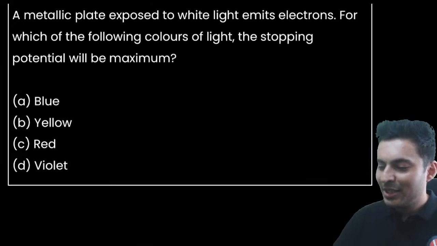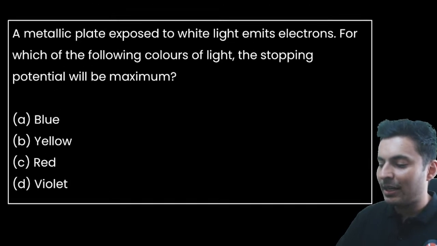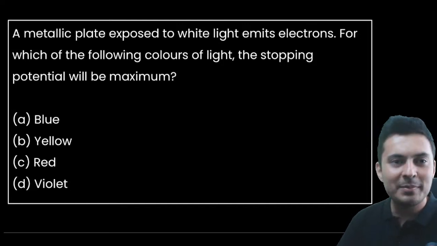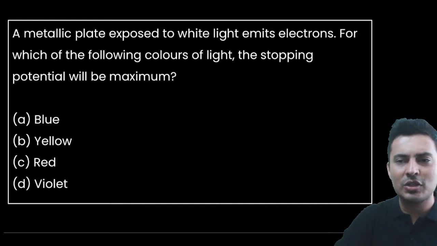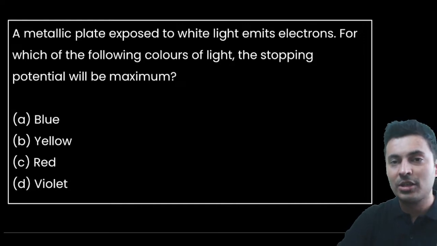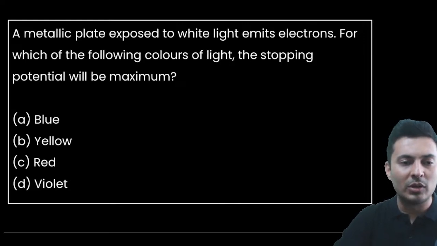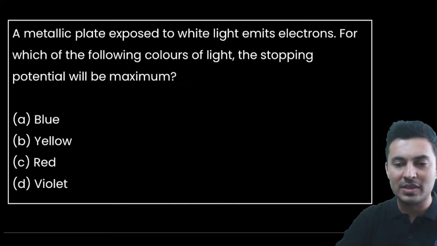A metallic plate exposed to white light emits electrons. For which of the following colors of light will the stopping potential be maximum? Now stopping potential is a function of the incident light's frequency. White light is made of many colors, so you have to think about those colors. White light is made of red, blue, yellow, everything. Come on, think about it.